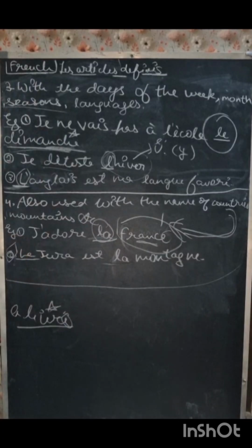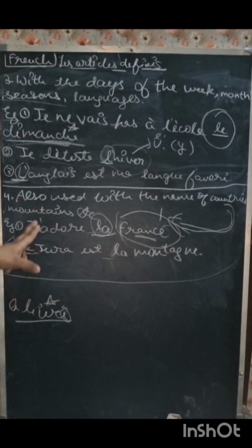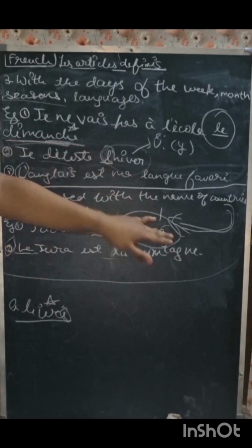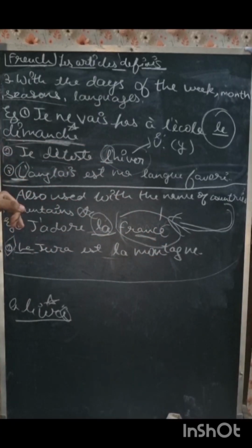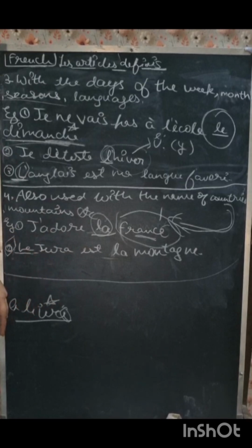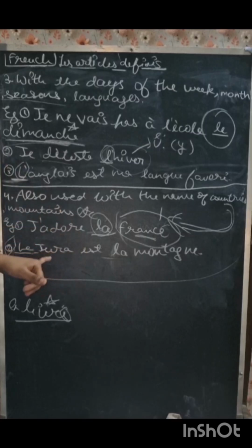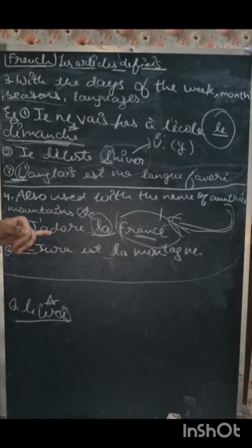Now the second part, le Jura et la montagne. First of all, we are talking about a mountain, so it is fulfilling the fourth criteria. Also, we are talking about a specific mountain. We are not only saying that it is a mountain, we are taking the name of a mountain. So it is very specific, so it is also fulfilling the first criteria.